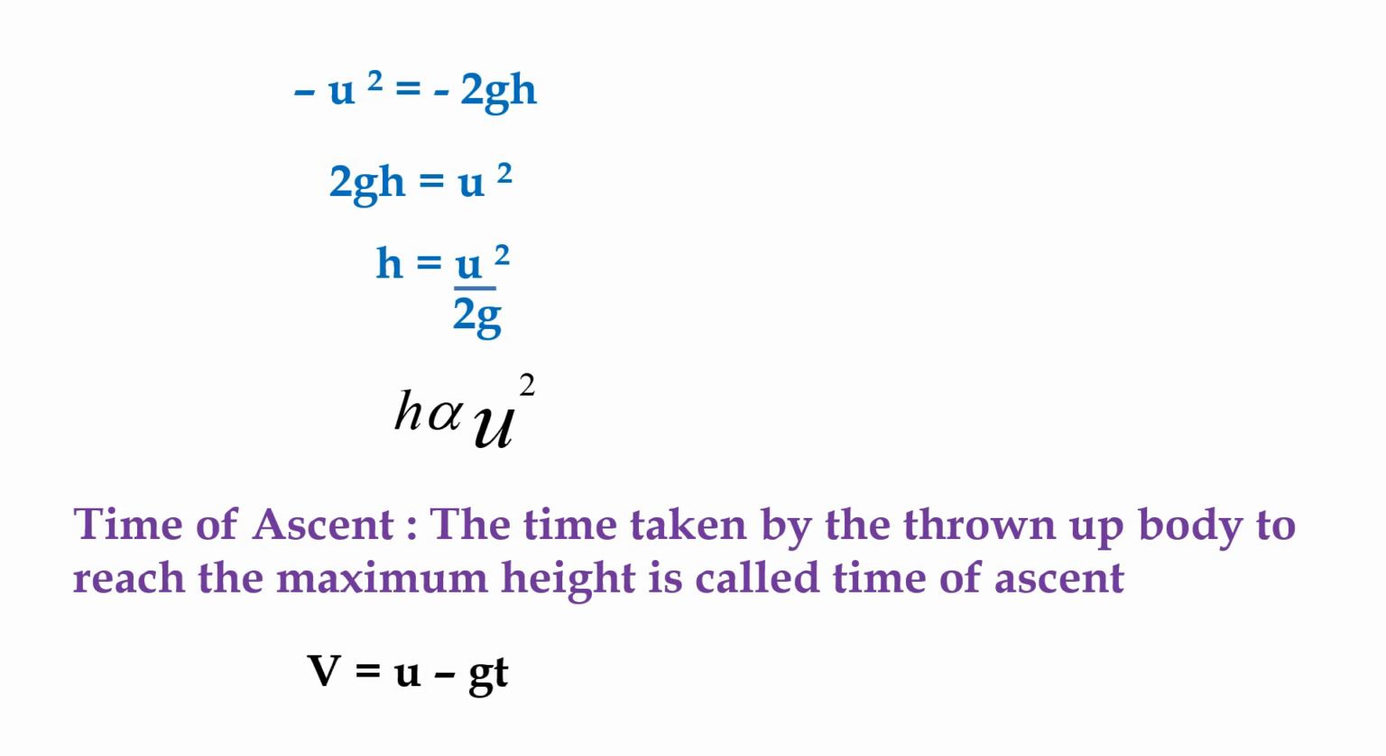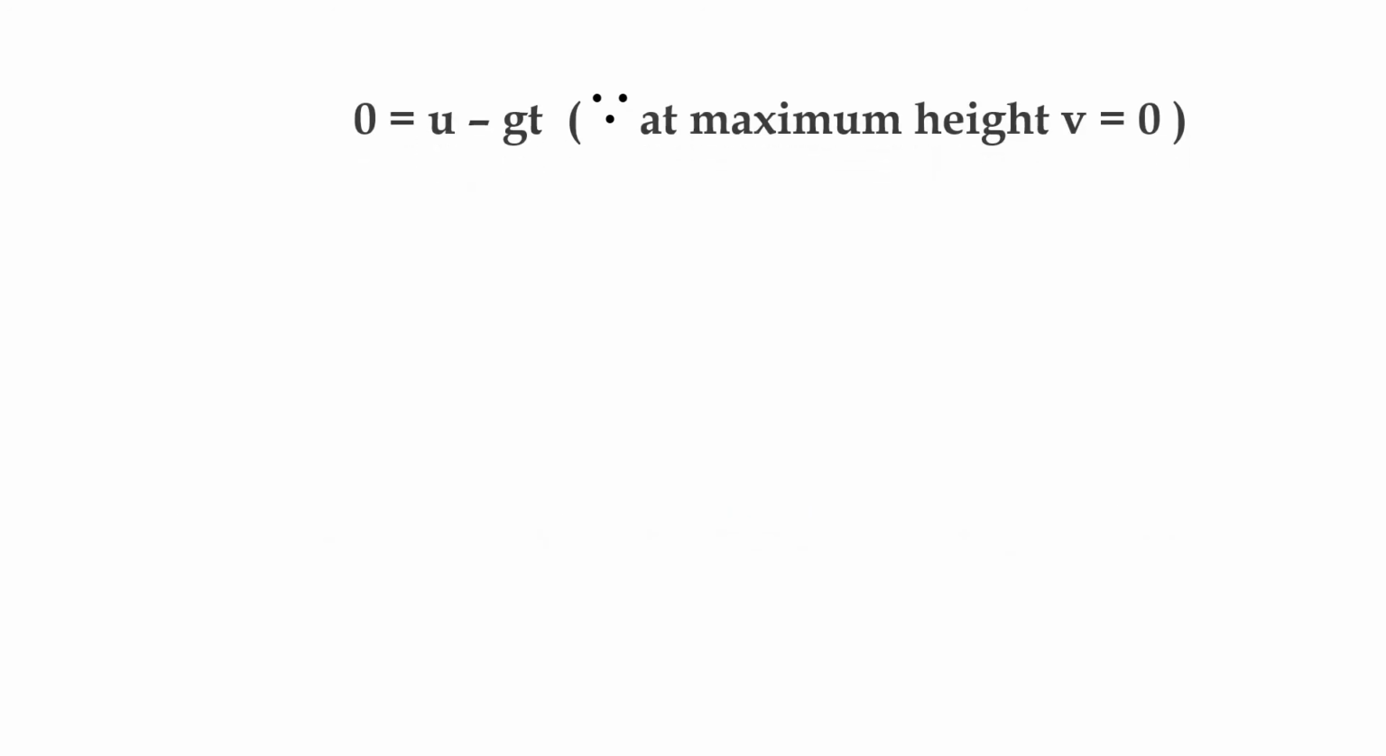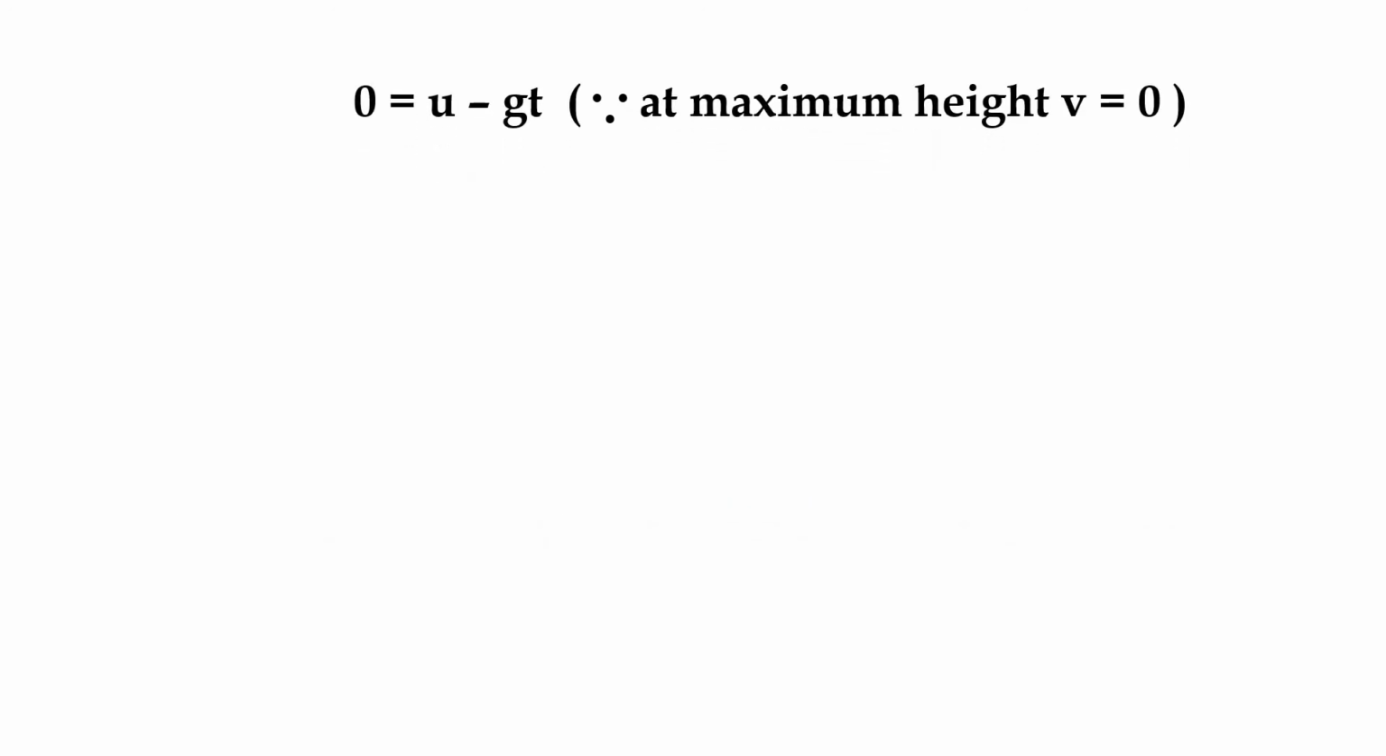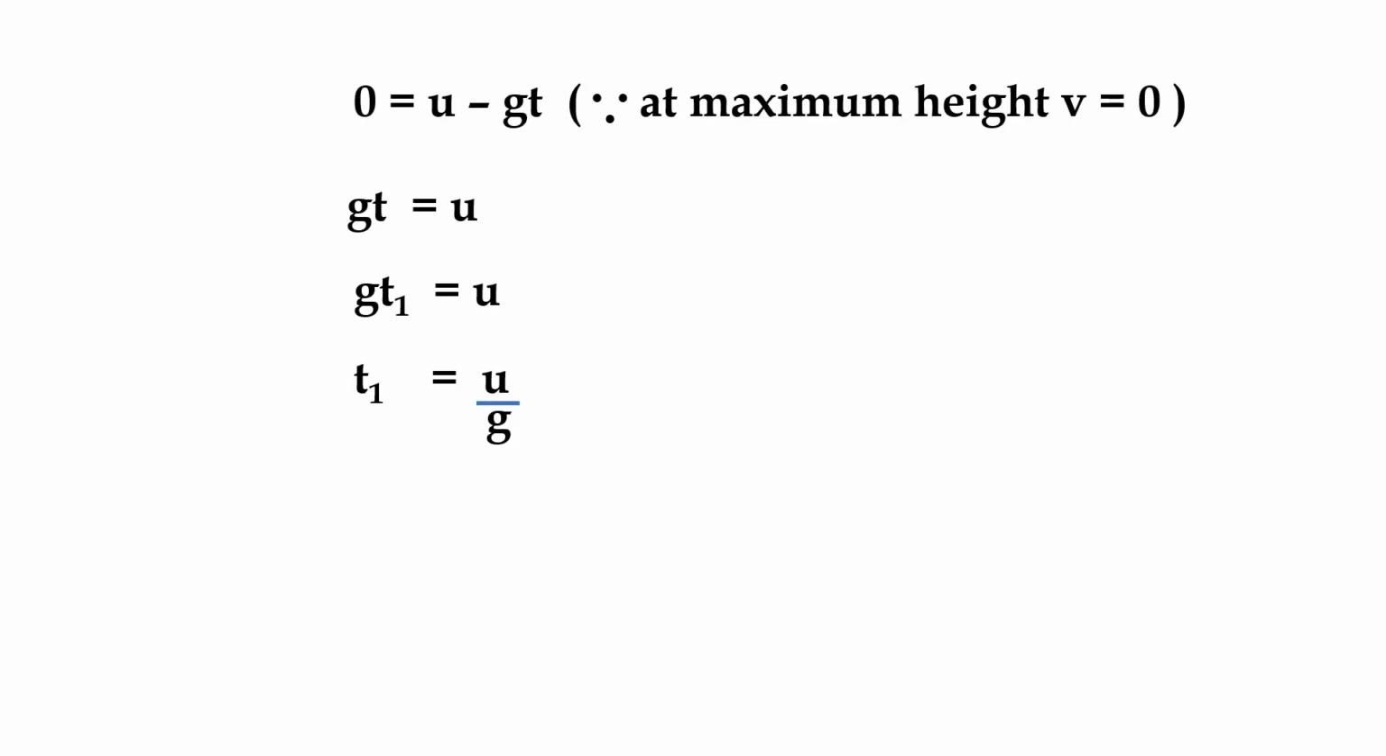To derive the formula for time of ascent, let us take the first equation of the thrown up body, that is v is equal to u minus gt. In case of maximum height, v is 0. So 0 is equal to u minus gt, since at maximum height v is equal to 0. This can be written as gt is equal to u. Here t means time of ascent, denoted by t1. So gt1 is equal to u. The time of ascent t1 is equal to u by g.